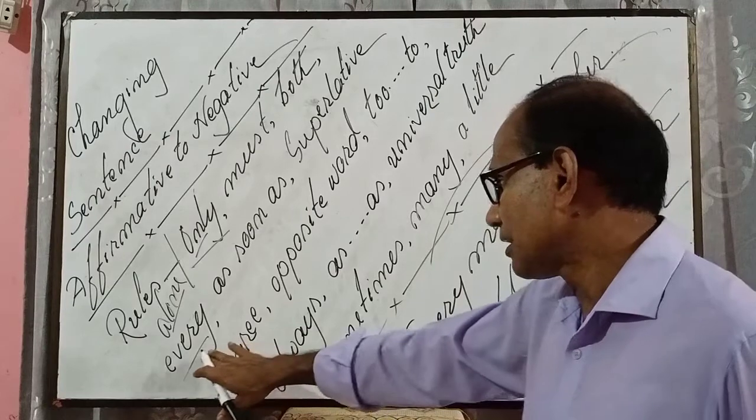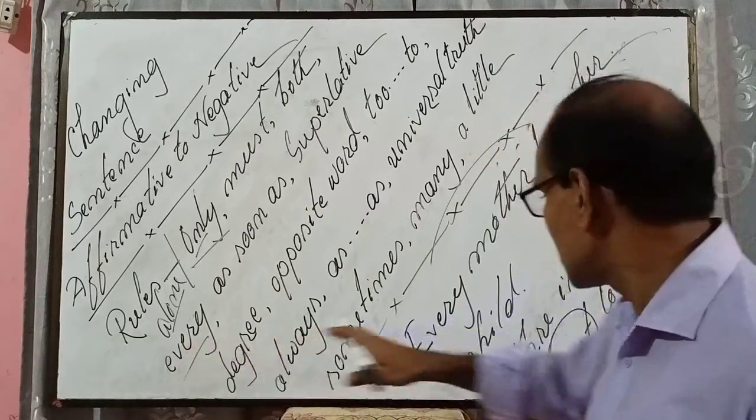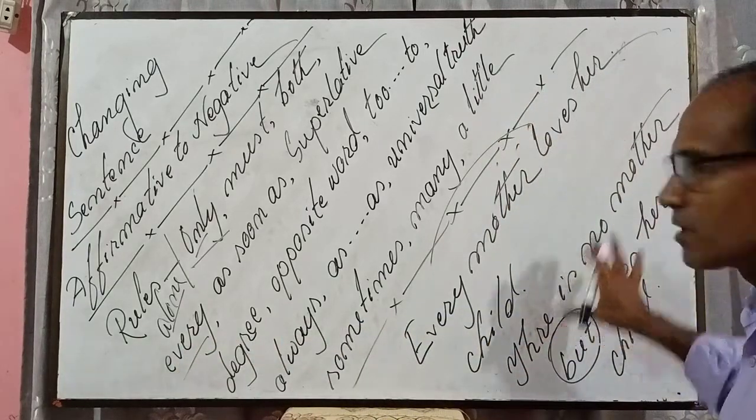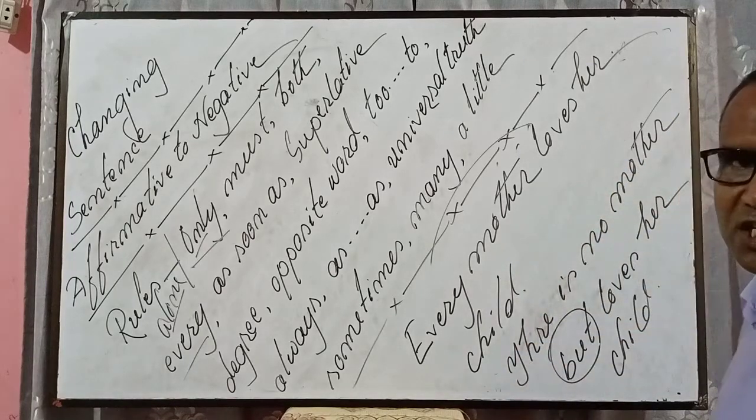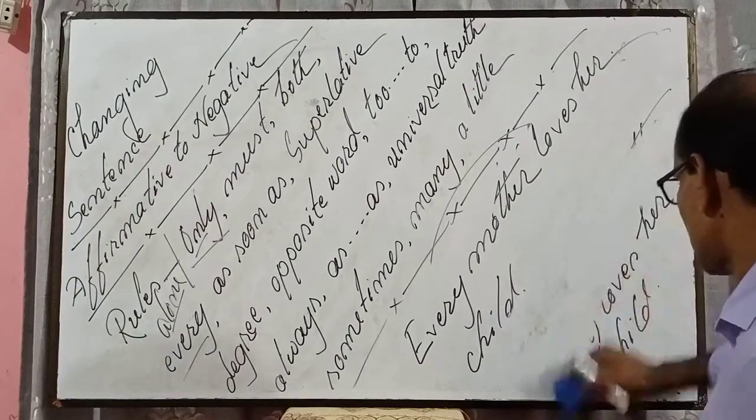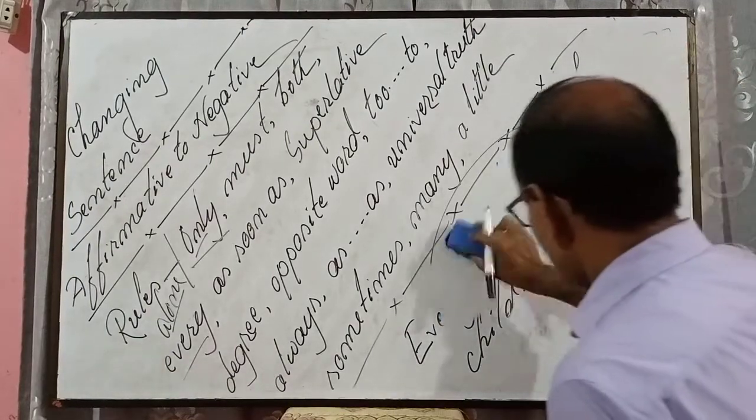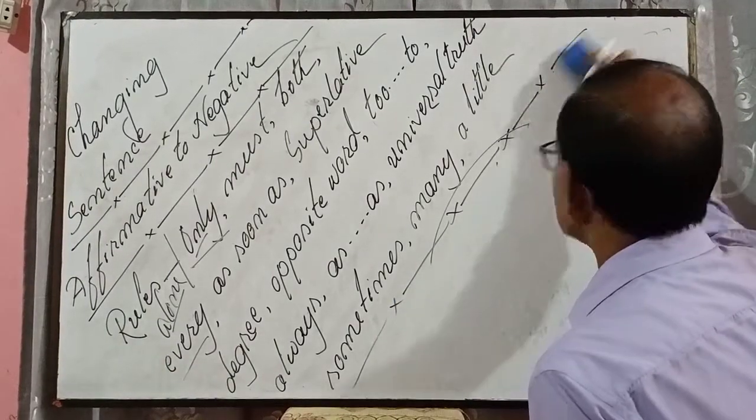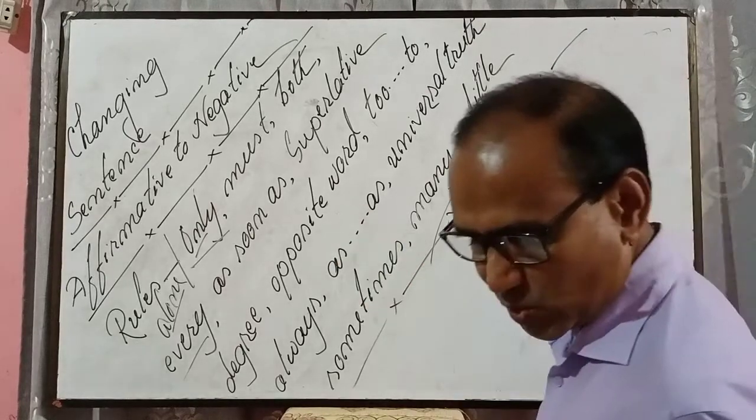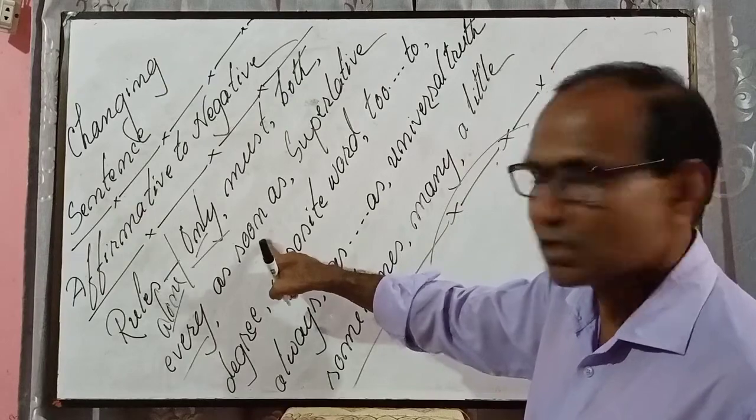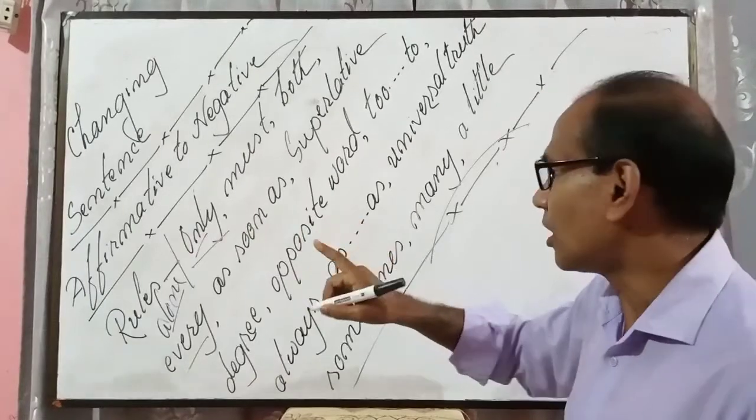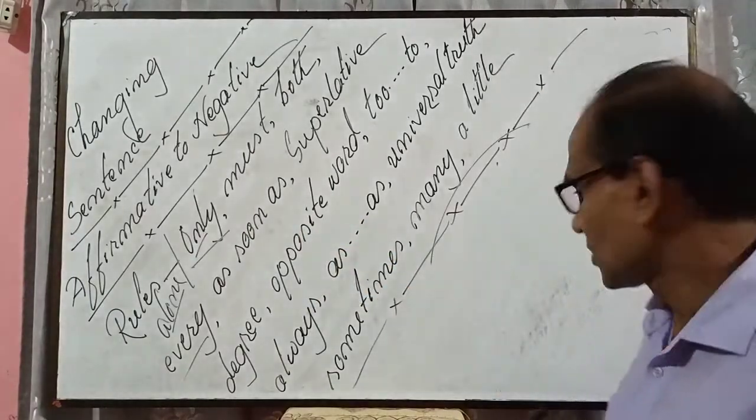Every, if you find any sentence with every, just bring there is no. Then the subject, right? Then the extension, as usual. Okay. Let me dive into my next one. As soon as. If you find any sentence with as soon as, then use no sooner had. Right?